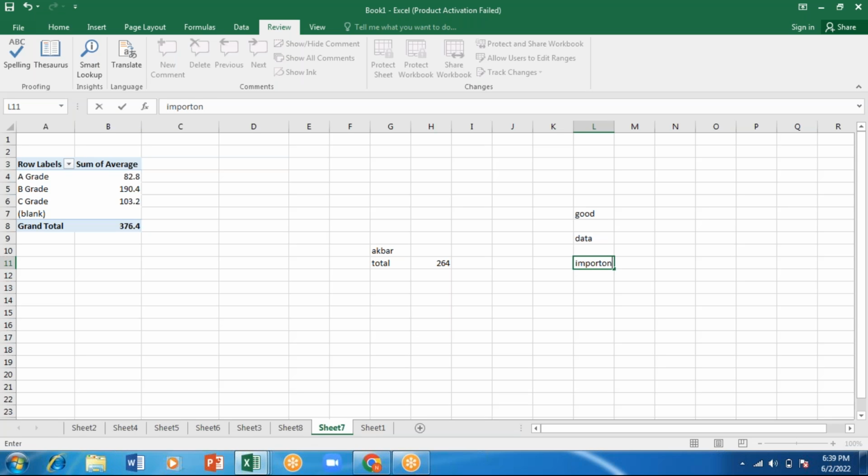I'll make a spelling mistake on purpose. "Important" I'm misspelling. Now I'll click on Spelling. You can also use the F7 shortcut key for checking spelling. I'll click on this now.